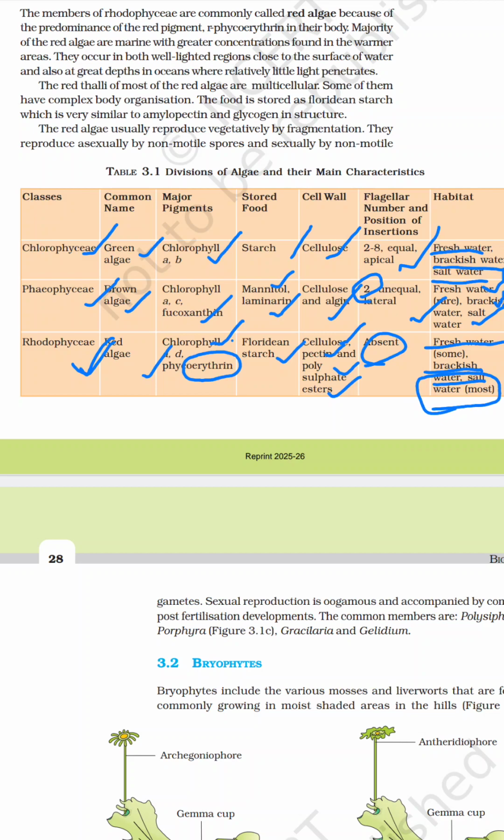So that is all about the classification of the algae. It is very important regarding NEET, MSET and any competitive exam. In this table, questions can be asked on any point.